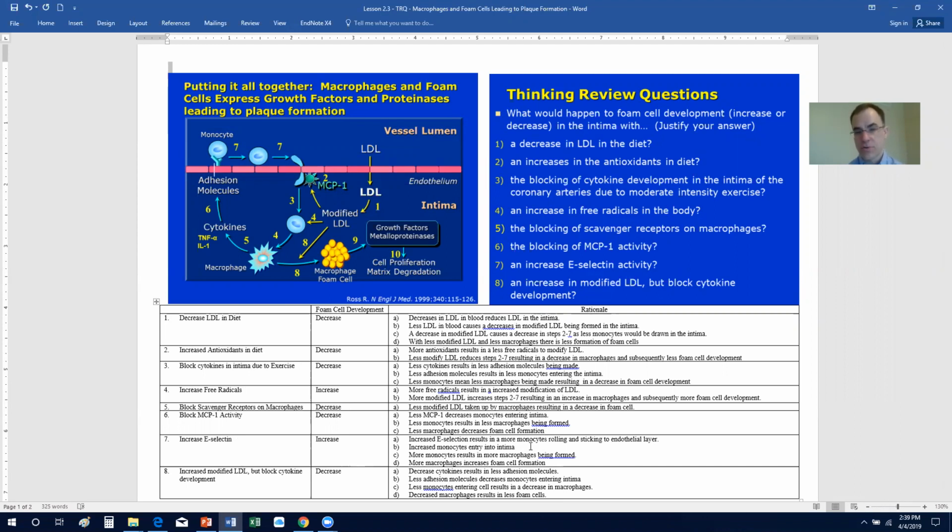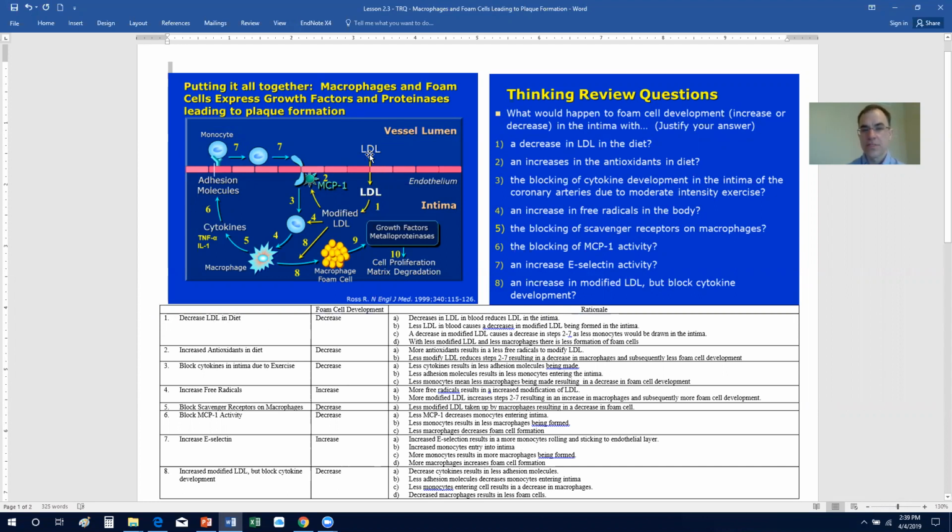So again, it's important for you to try to do these prior to looking at this video, and then you can check your answers and make any changes you need to. So again, let's start off here with the first one. The question is again, what would happen to foam cell development, increase or decrease in the intima with the following? The first is a decrease in LDL in the diet. So again, the answer, you have a decrease in the foam cell development.